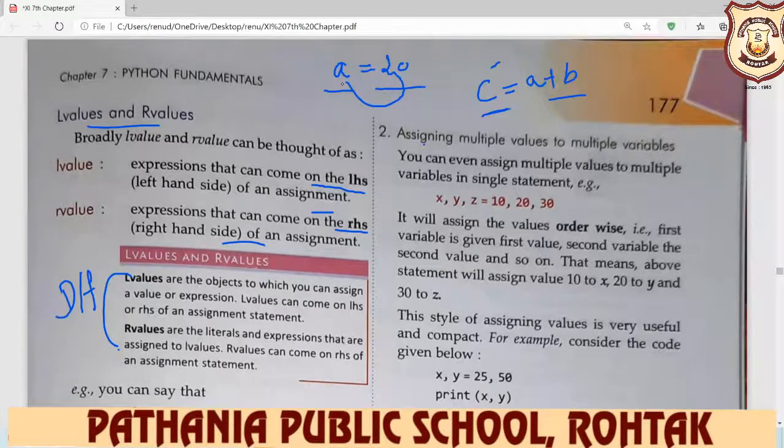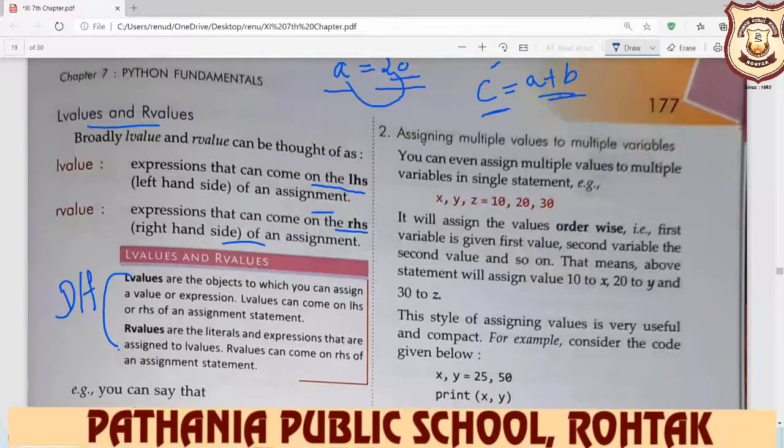R values are the literals and expressions. That means your numeric value, your character value, your string value, your expression, these all are on the right side.